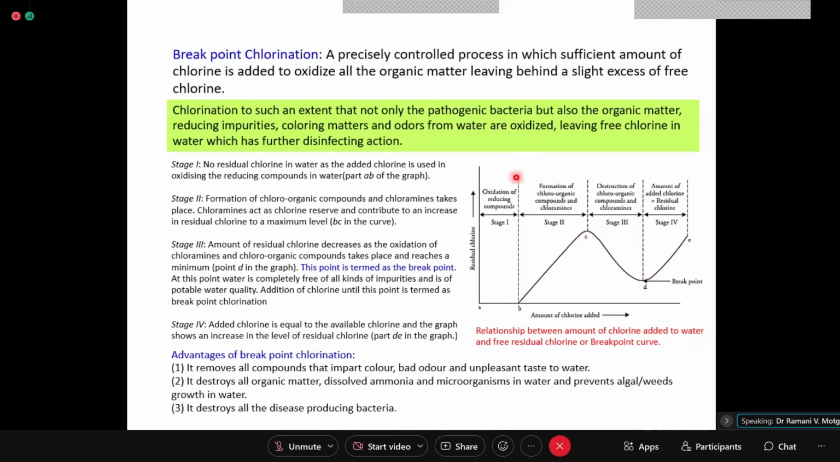Now it is interpreted that in this zone, although you started adding chlorinating agent, there is no residual chlorine. So where has this chlorine gone? It has gone in the oxidation of reducing compounds. That is stage 1. So the chlorine has gone and you don't get any presence of free chlorine. Till roll number 4, they are very sad because they didn't get any titer value. But after roll number 4, from 5 onwards, they are getting an increasing trend.